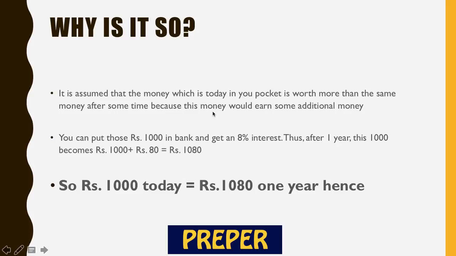So what is he saying? He's trying to say that, for example, you have 1000 rupees in your bank, or in your pocket. You can use these 1000 rupees which you have today and invest it at 8% interest to earn additional money, which is 80 rupees. So after 1 year, this 1000 becomes 1080. So this 8% is essentially the opportunity cost of the money which is lying today in your pocket, right? So this money would earn additional 8% for you, and 1 year hence, this 1000 would become equivalent to 1080.